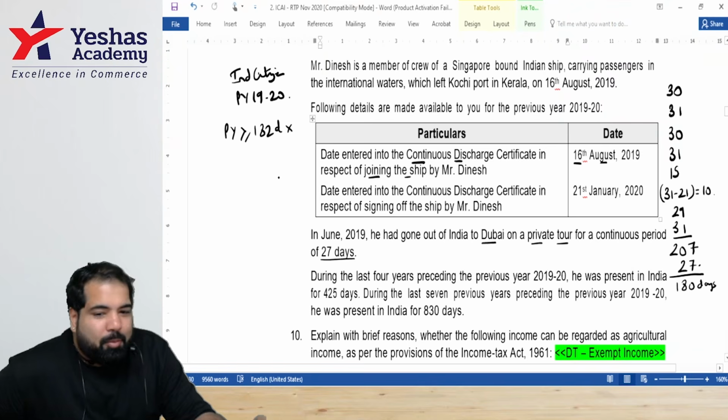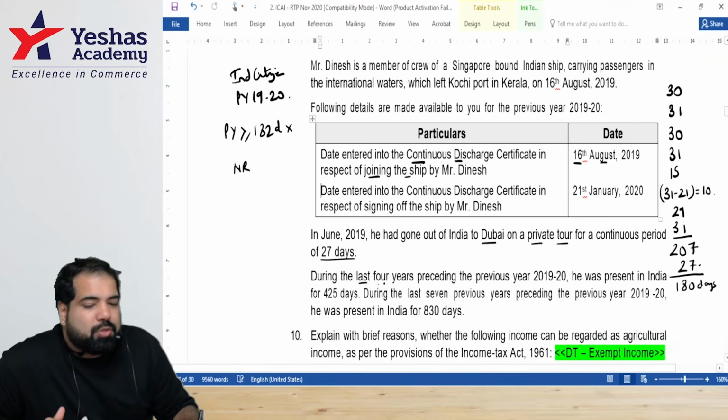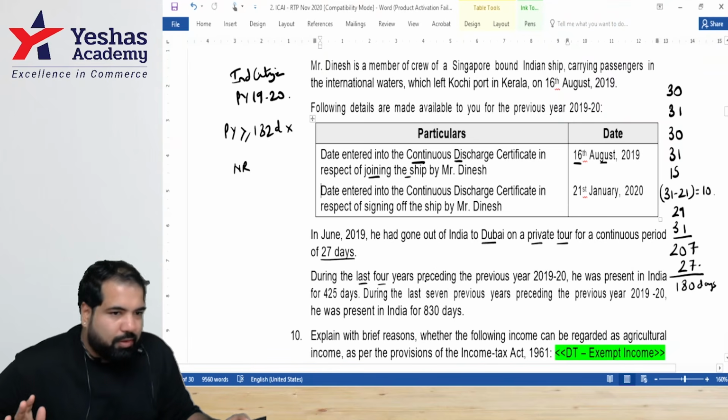Guys, I told you, the moment he's an Indian citizen, you have to be a little careful, guys. Is he an Indian citizen? And is he leaving abroad for employment? Yes. So which condition will not apply? Second. So what does he become, guys? Non-resident. Then does it matter what he was doing in the last 4 years? No. Are we okay with this?